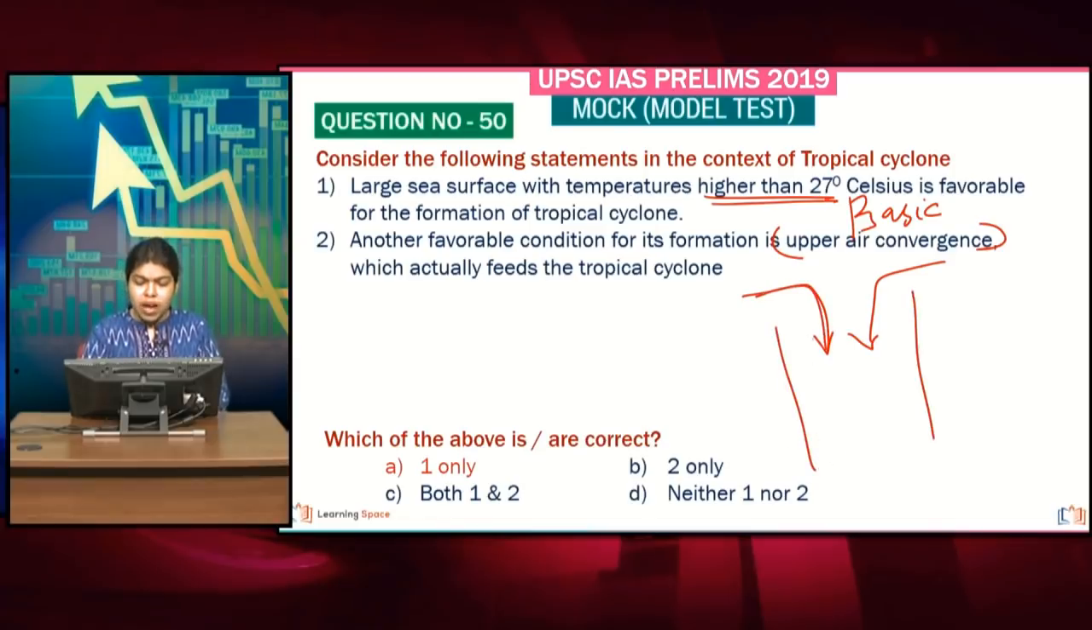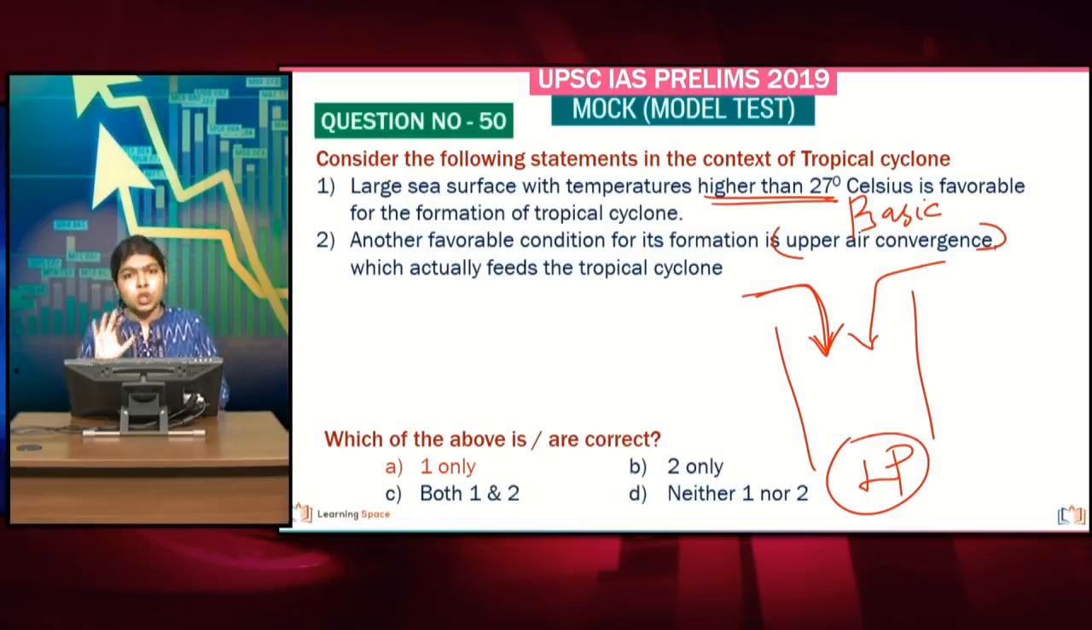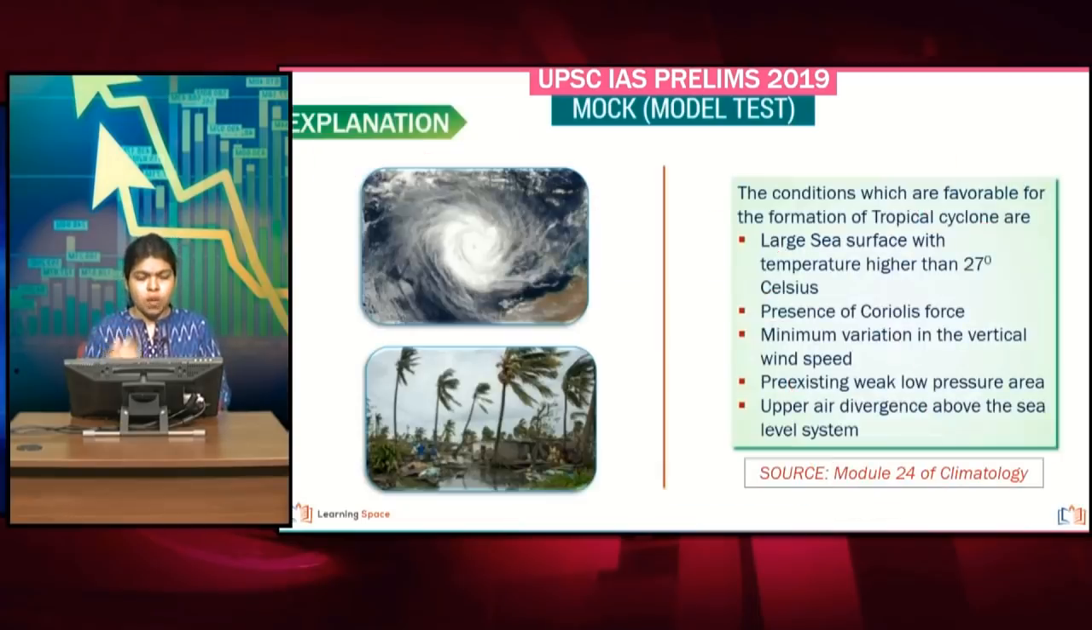Because in the case of a cyclone, you need to have a low pressure in the center. So when you have an upper air convergence, consequently, it will lead to the formation of a high pressure zone and definitely not a low pressure. So what you need in the case of a tropical cyclone is upper air divergence. Air has to flow outward. This is the basic thing about the formation of the cyclone.